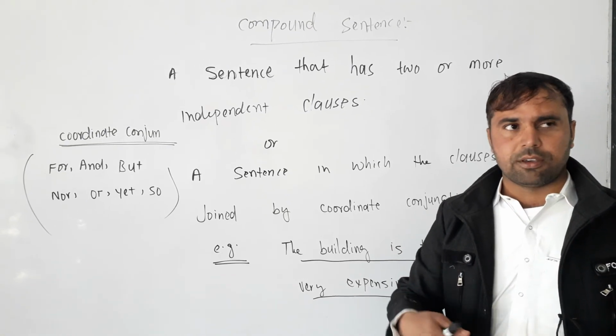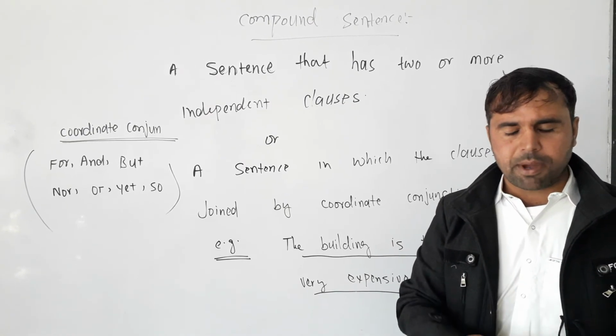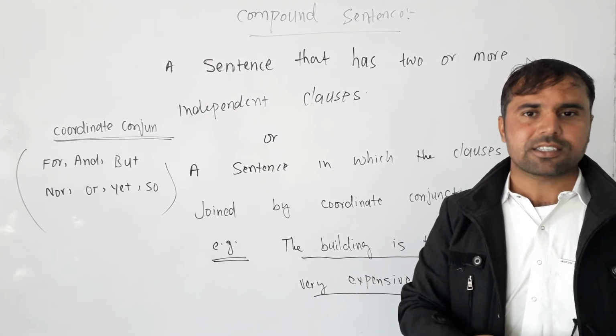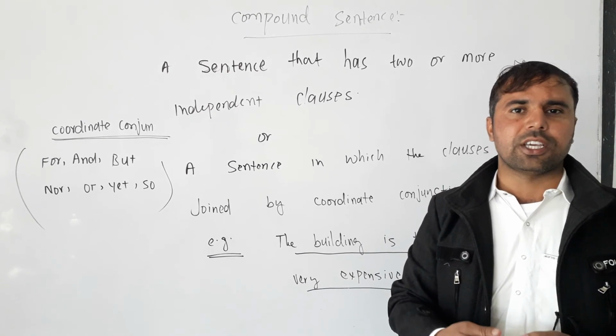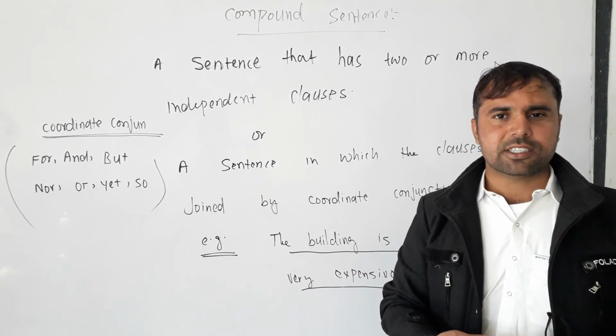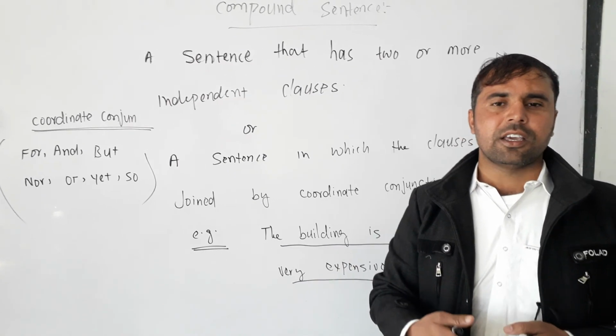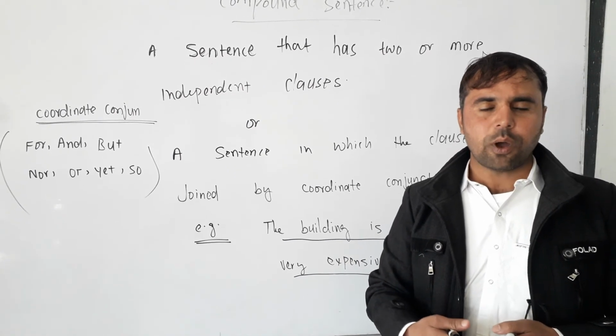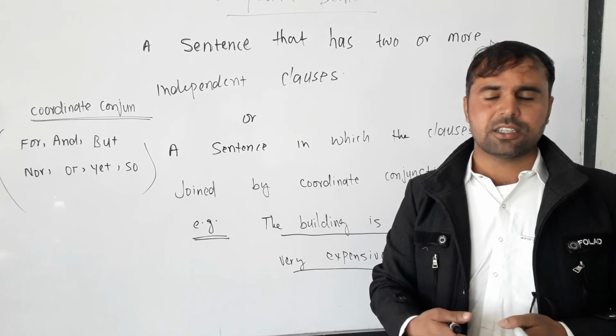So we can say that a compound sentence is a sentence in which there are two or more main clauses. A compound sentence is a sentence in which the clauses are joined together by coordinate conjunctions.